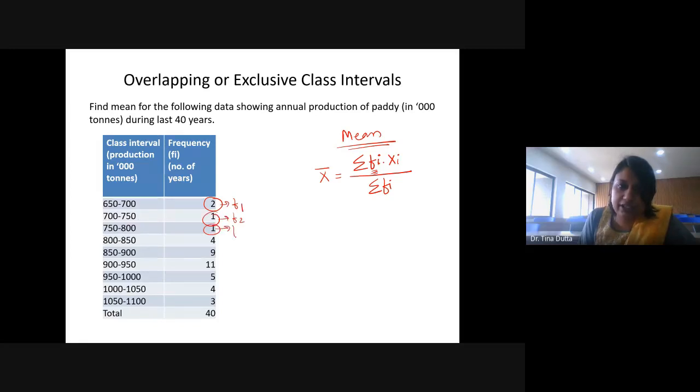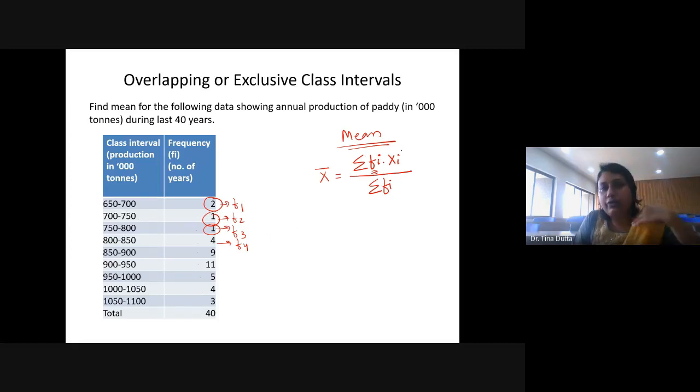This is third frequency. So when I am writing Fi, that means I is ranging from 1 to how many class intervals I'm having? 1, 2, 3, 4, 5, 6, 7, 8, 9, 9, right? 1 से लेकर 9 तक का ये फ्रीक्वेंसी है F4. That is why this I is coming here. This is showing the index, the position of the frequency or the X, right?